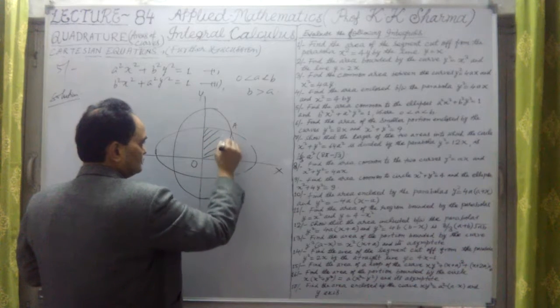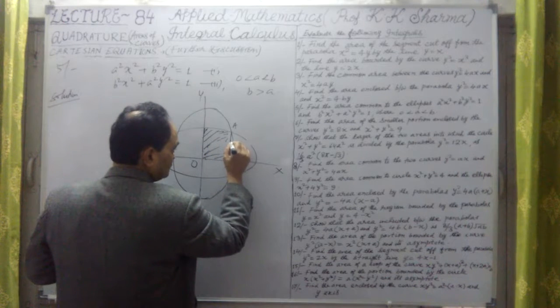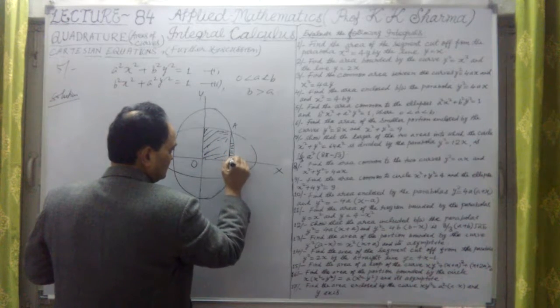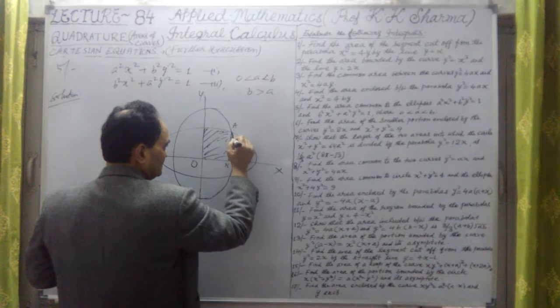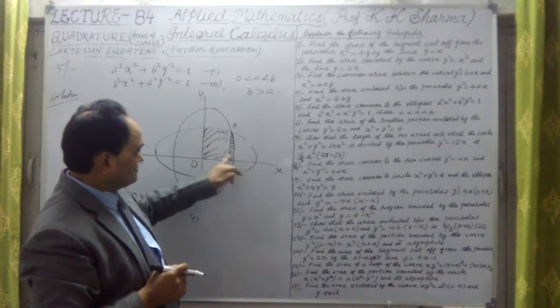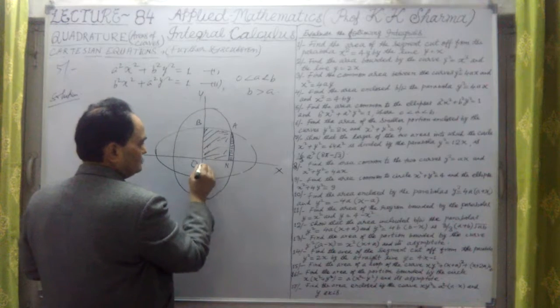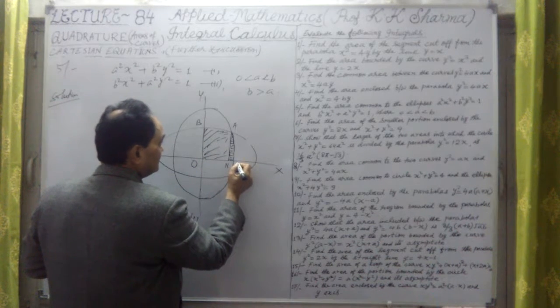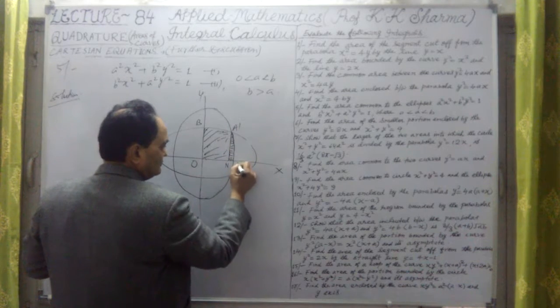This is the shaded portion, which is the common area, and this portion also. Now we have to just think about what is the common area. This area plus this area. If I take this as the B point, this is O, this is N, and this is the A point, here it is A dash.